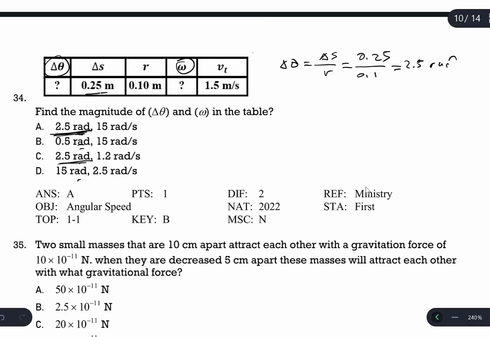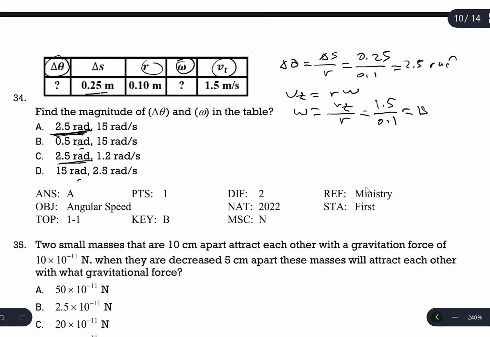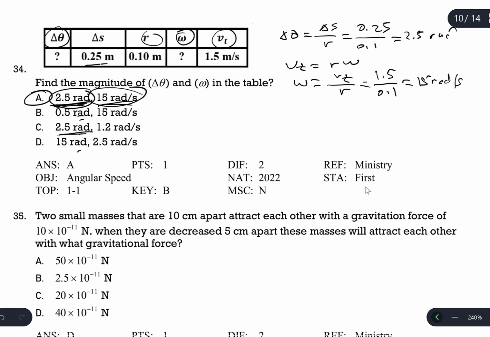How about omega? How is omega calculated? Vt is given, the tangential speed. R is given, so omega can be calculated. We know that Vt is equal to R times omega. So omega is going to be Vt divided by R. Vt is given as 1.5, R is given as 0.1. The result is going to be 15 radians per second. So both choices are correct: 2.5 for angular displacement, 15 for omega. So it's the correct answer.